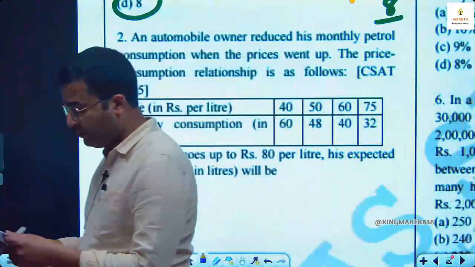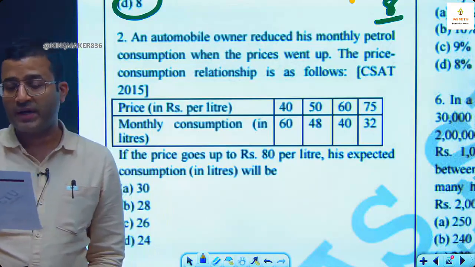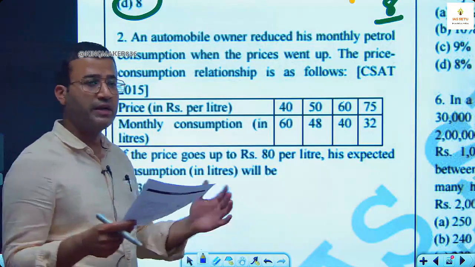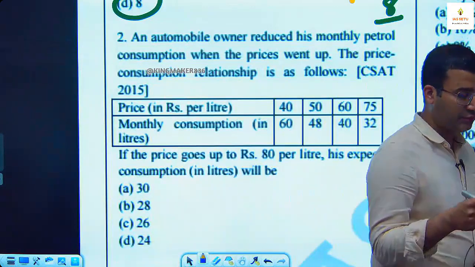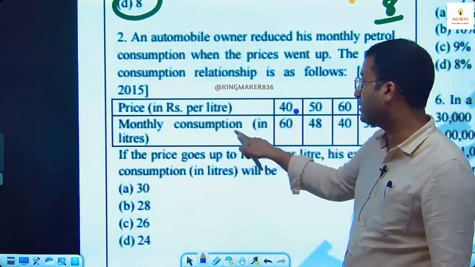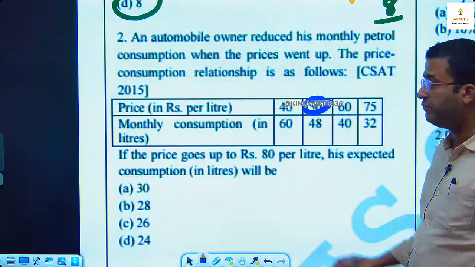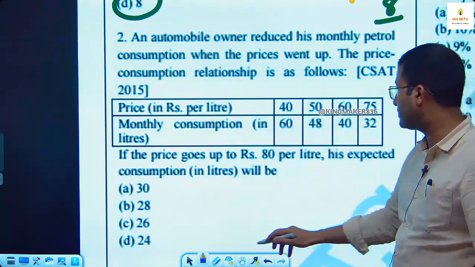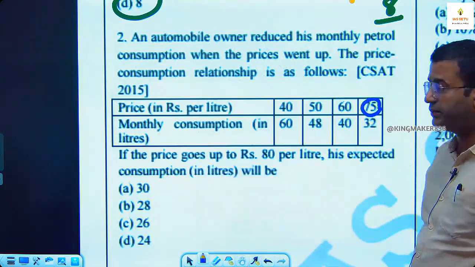An automobile owner reduces monthly petrol consumption when the price goes up. जैसे जैसे प्राइस बढ़ता है वो कंजम्पशन घटा लेता है. The price consumption relationship is as follows. Price 40 rupees per liter, consumption 60 liter. If price becomes 50, consumption becomes 48. If price becomes 60, consumption becomes 40. If price becomes 75, consumption becomes 32.